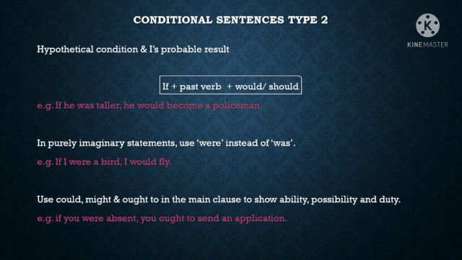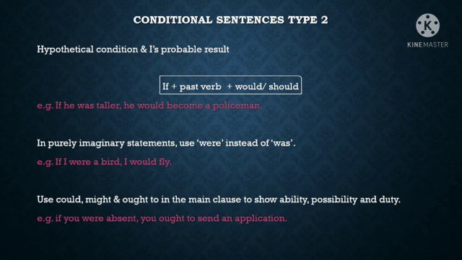So, in the if clause, we have to use past tense, and in the main clause, we have to use would or should. If the subject is I or we, we have to use should. See the example. If he was taller, he would become a policeman.